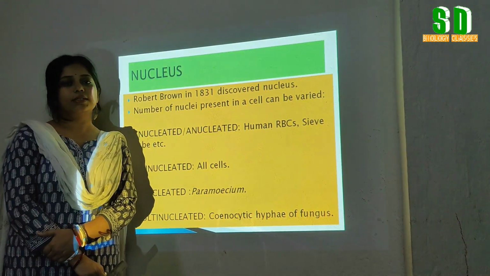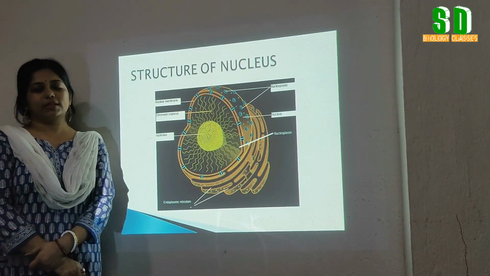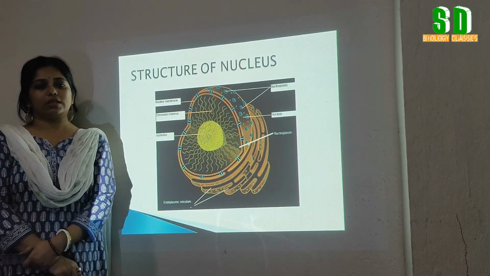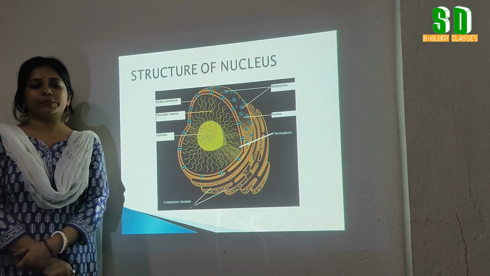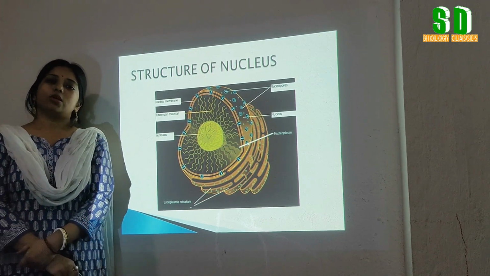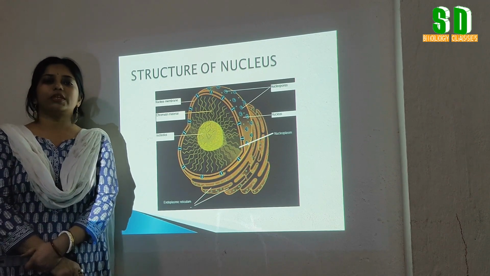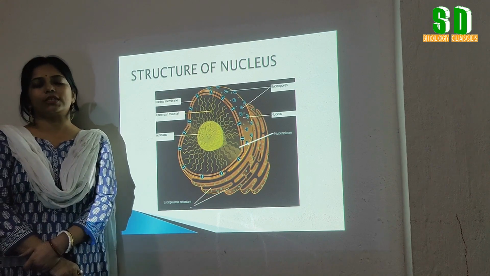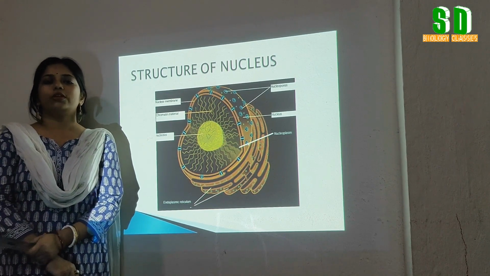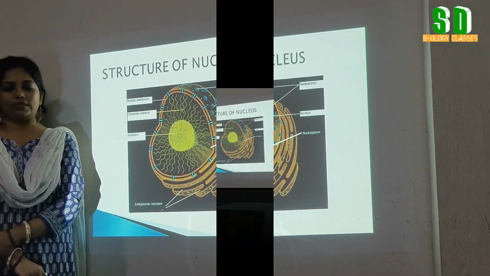That is known as the coenocytic hyphae. Have you seen the nucleus in onion peel cells or in animal cells, that is cheek cells? Yes. In case of onion peel cell, it is located towards the periphery, whereas in case of cheek cell, it is present more or less at the center of the cell.